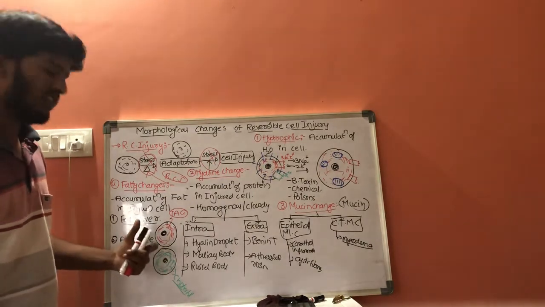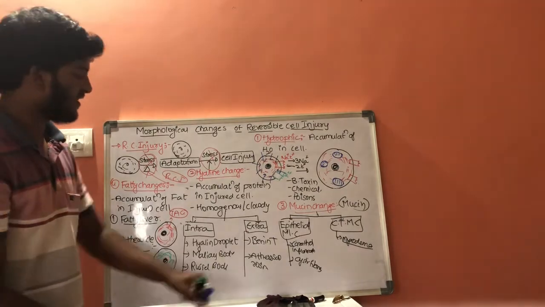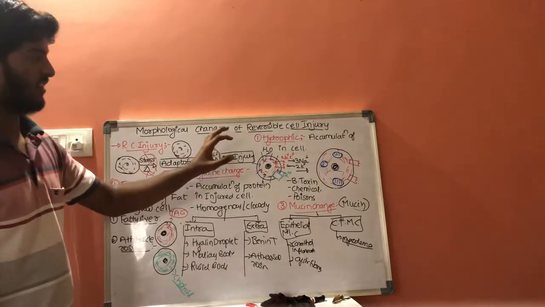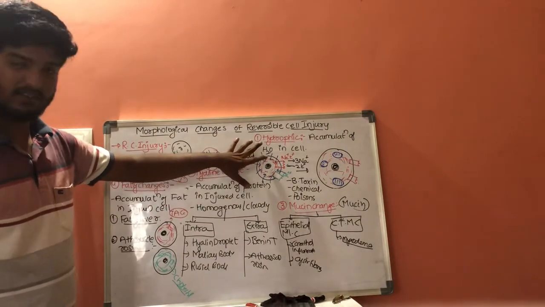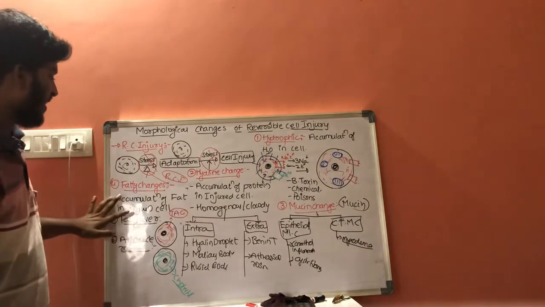Accumulation of cholesterol is the characteristic feature of atherosclerosis, and this is about morphological changes which take place in reversible cell injury, that is hydropic changes, hyaline changes, mucin changes and fatty changes.